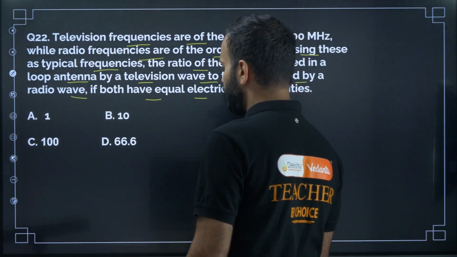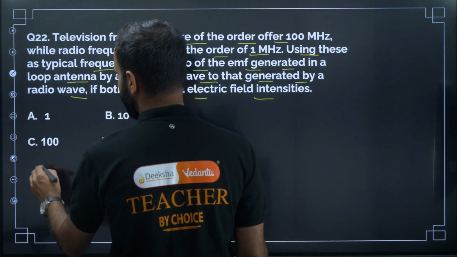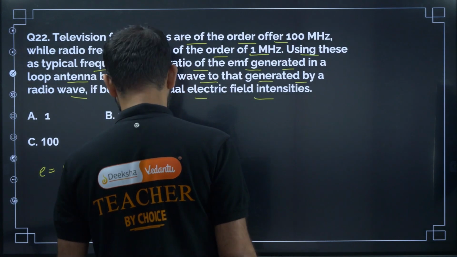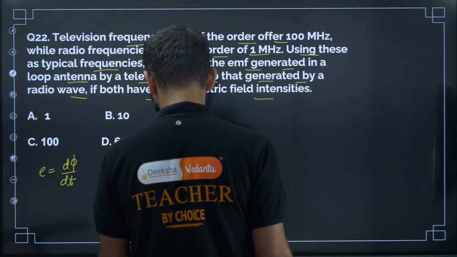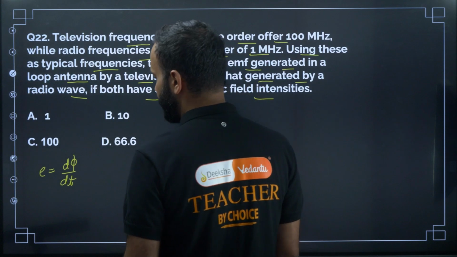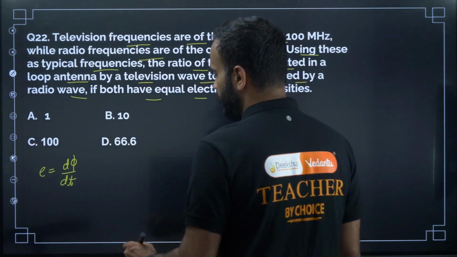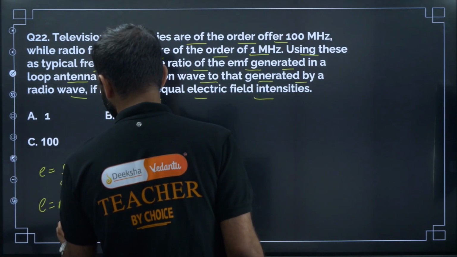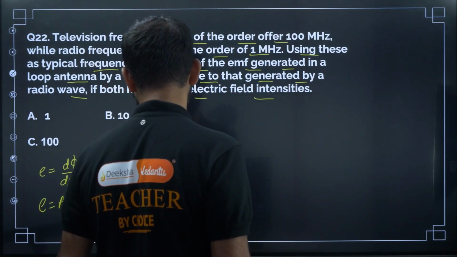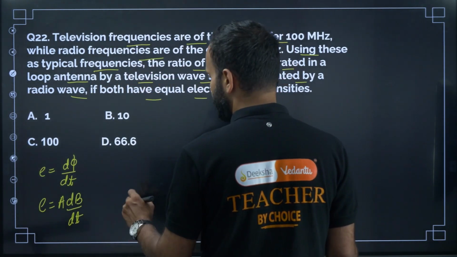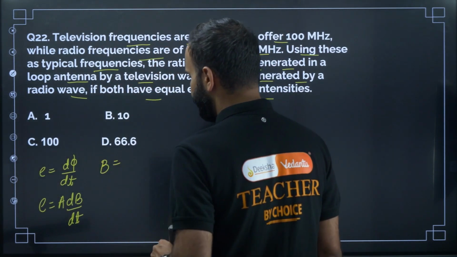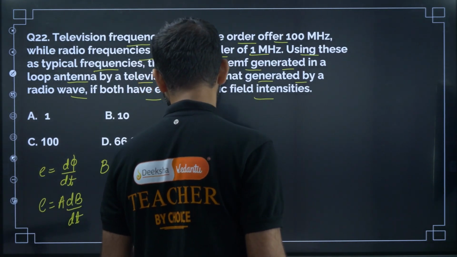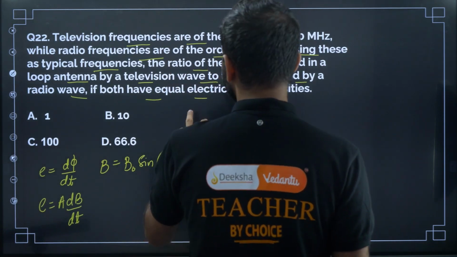So now here, what is induced EMF? Induced EMF E is equal to d phi by dt, right? Phi is B into A. So now E is equal to A into dB by dt, right? So what is the magnetic field wave? Here the magnetic field wave B is equal to B naught into sine of... so there are two waves, right?